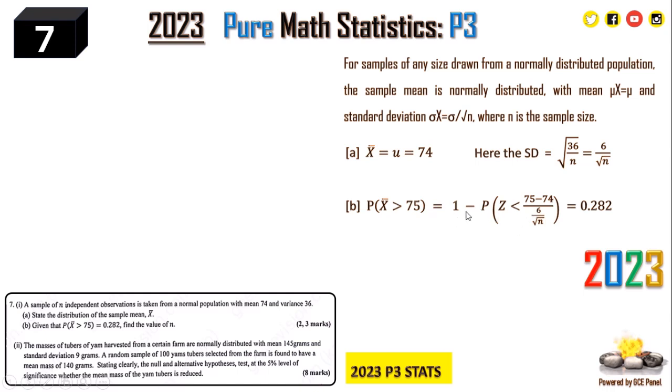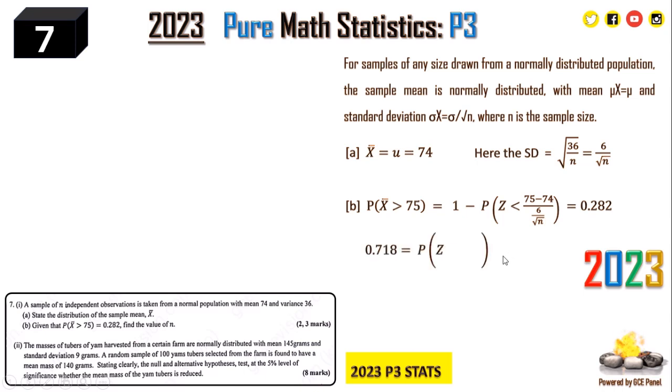Converting from x to z, we get 1 minus the probability of z less than 75 minus 74, where 74 is the mean mu, all over the standard deviation, which is 6 on root n. Note that this is for the sample, and this is equal to 0.282.